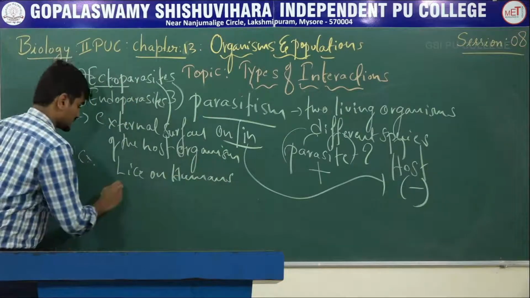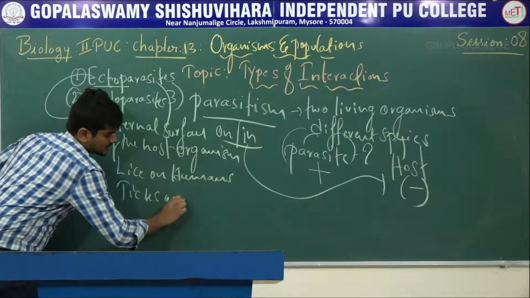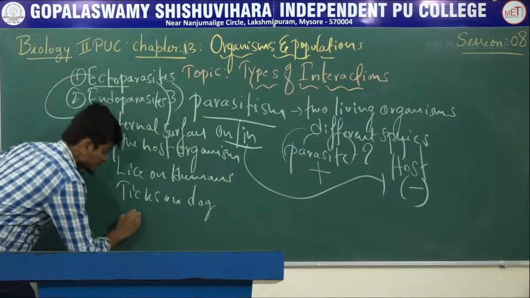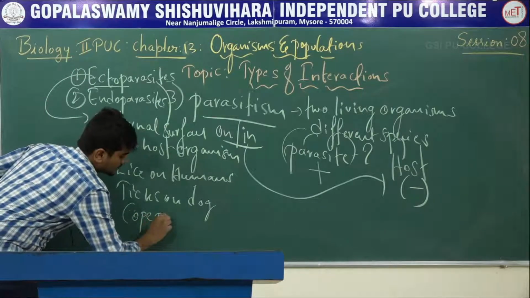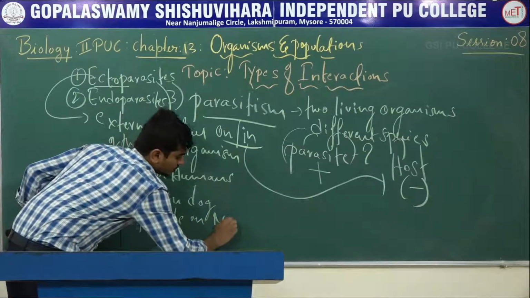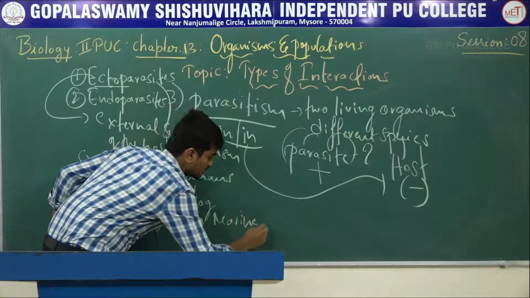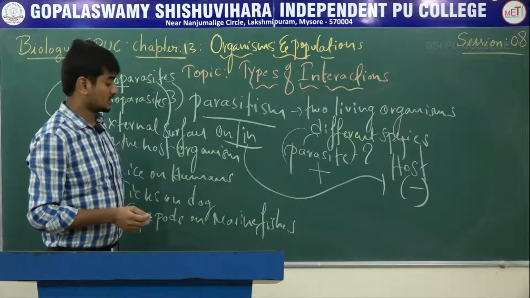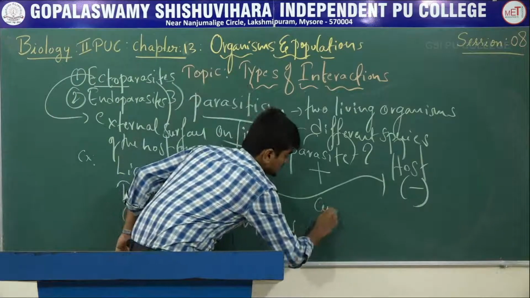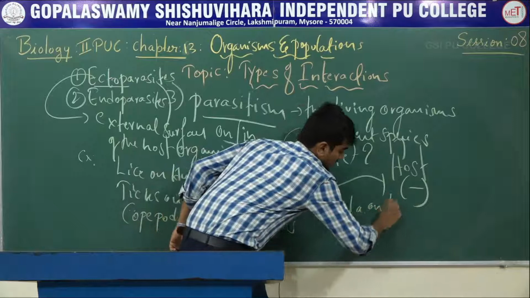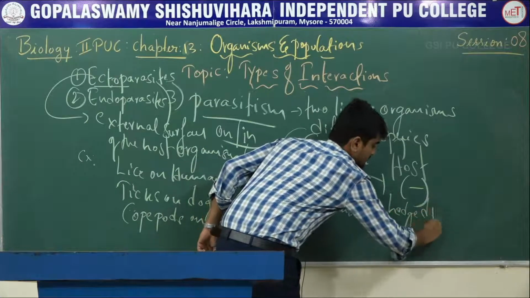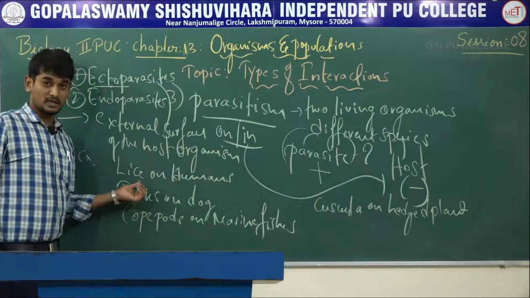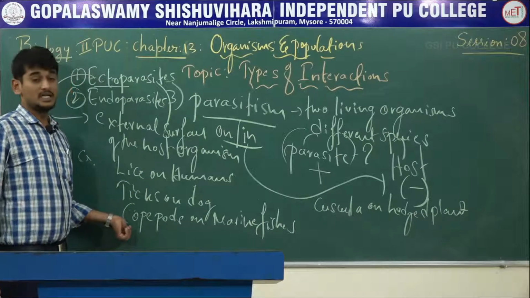Examples of ectoparasites: lice on humans, ticks on dogs, copepods on marine fishes, and cuscuta on hedge plants.